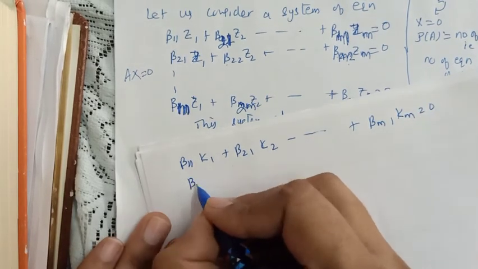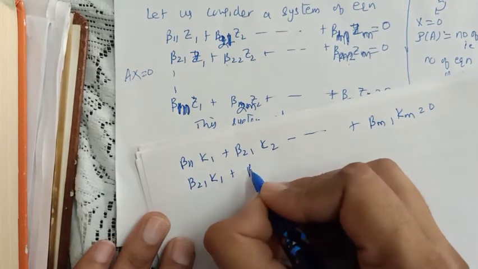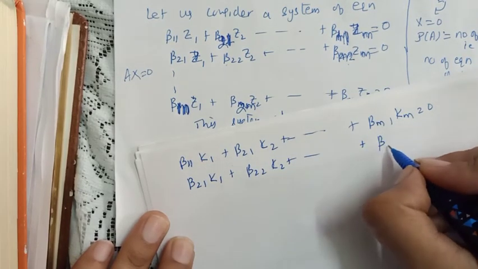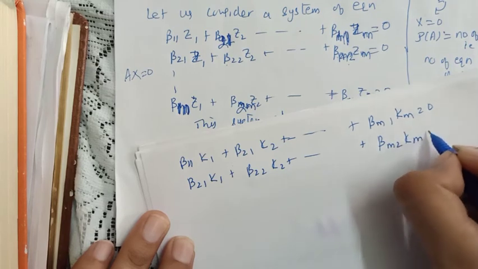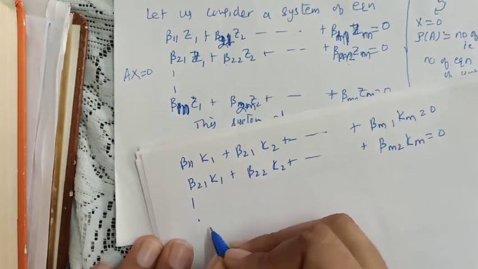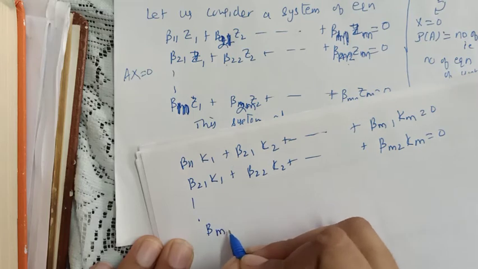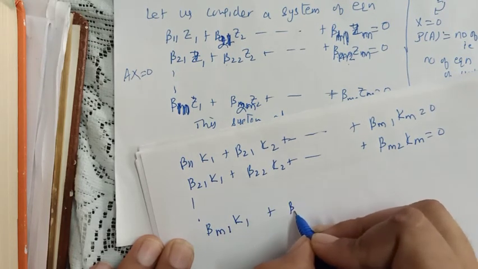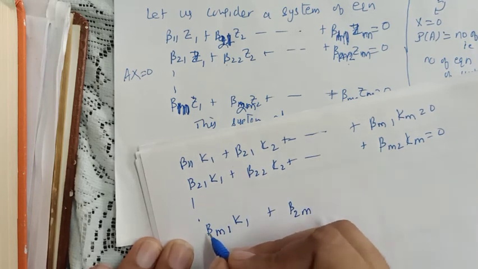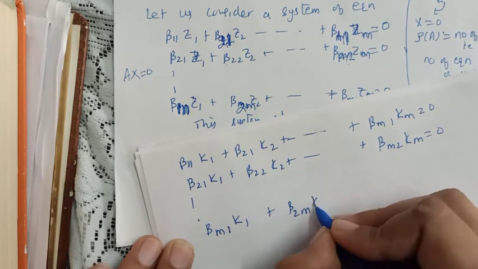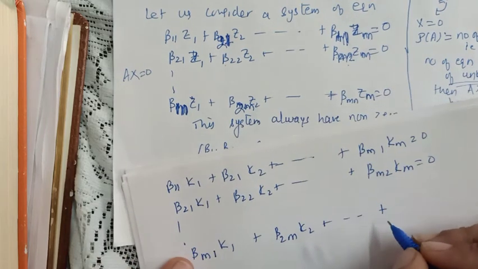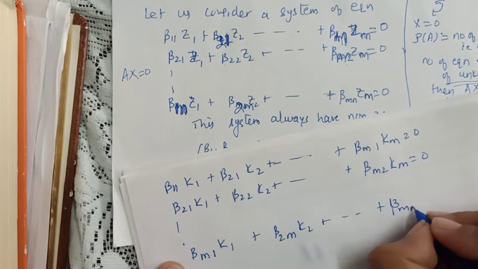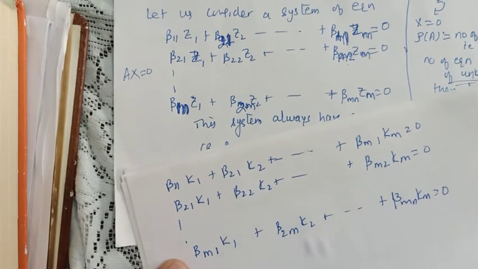The next equation will be beta 2 1 k1, beta 2 2 k2 up to beta m2 km equal to 0, and the last equation will be beta m1 k1 plus beta 2m k2, and so on, up to beta mn km equal to 0.